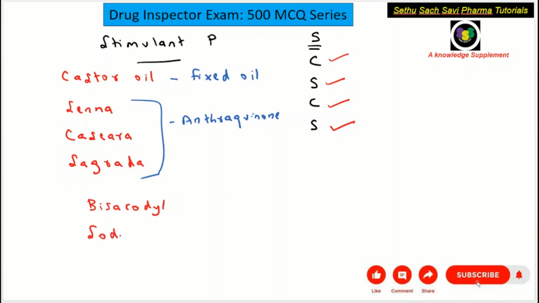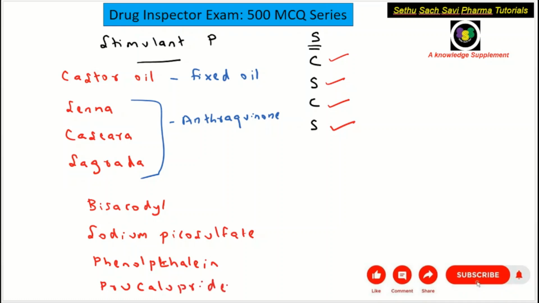sodium picosulfate, phenolphthalein, and prucalopride. So these are the other examples for the stimulant purgatives. Among this, bisacodyl, sodium picosulfate and phenolphthalein are organic compounds.